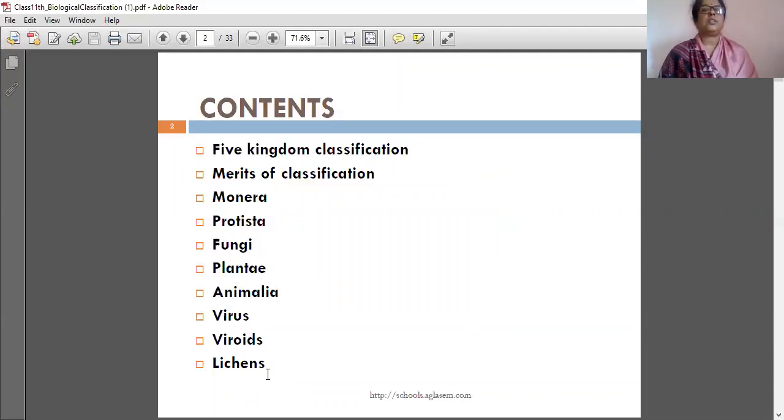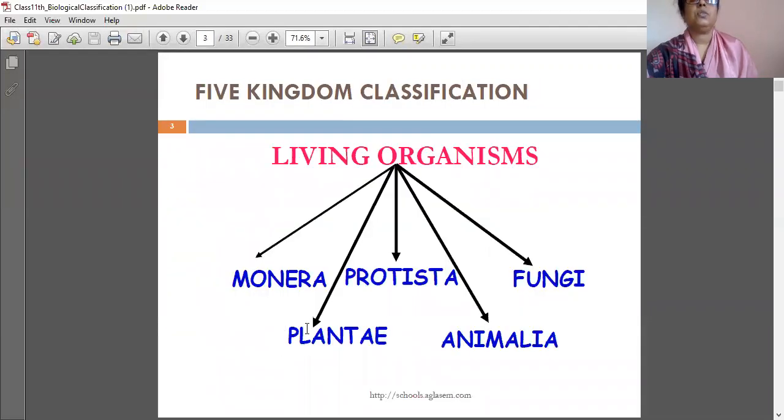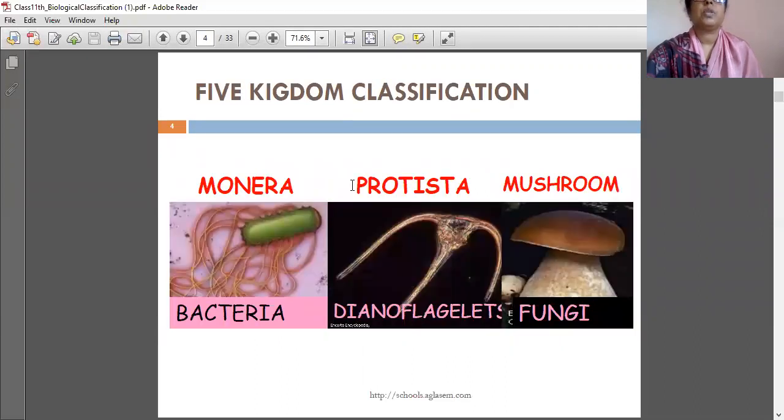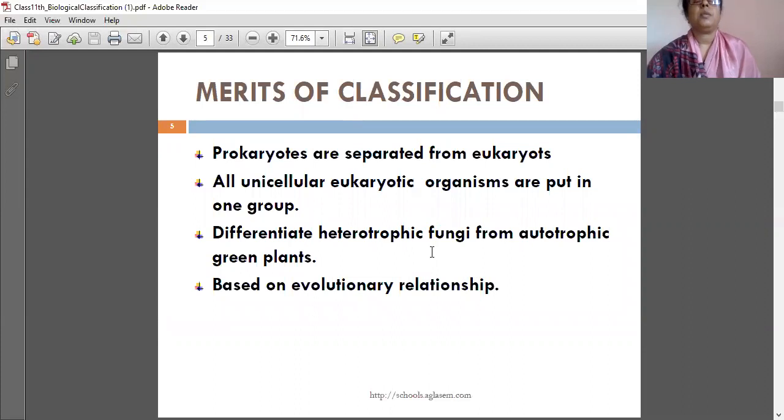So we already completed these things in the lesson. Living organisms are divided into five kingdoms, this is the five kingdom classification: Monera, Protista, Fungi, Plant, and Animalia. All bacteria are included in Monera only. And Protistan organisms, like dinoflagellates, are in Protista.